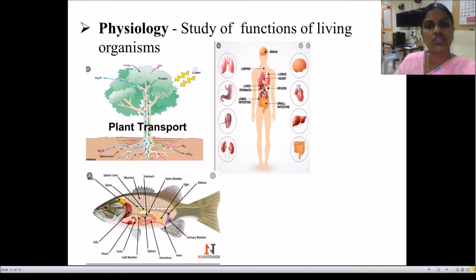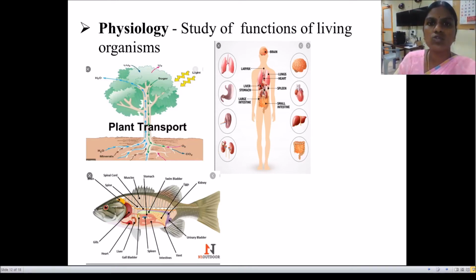Next is physiology. Physiology is the study of the functions of living organisms. For example, in a tree, the root absorbs the water and it is transported through the stem to all parts of the tree. The fish breathe only through gills.